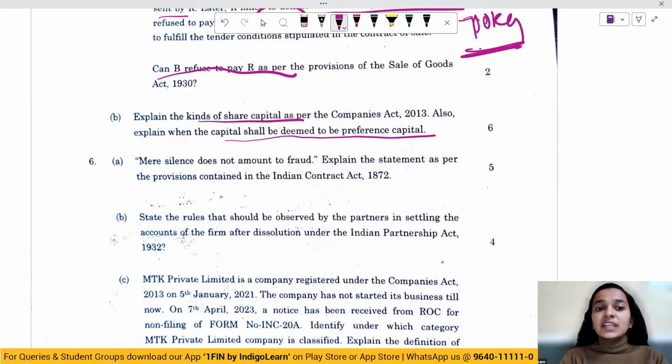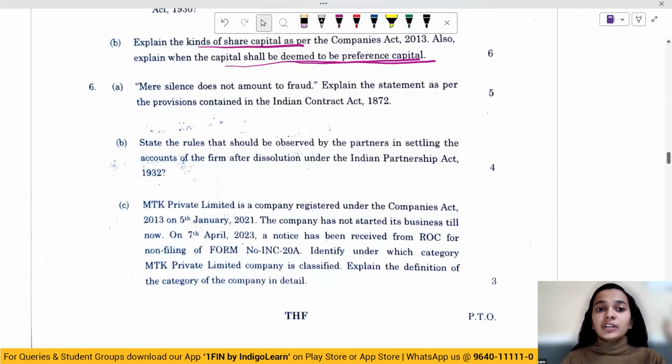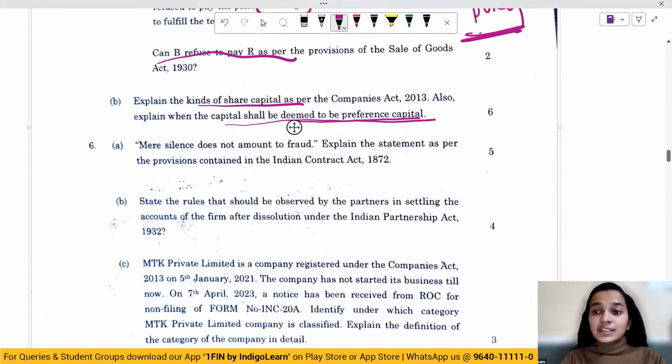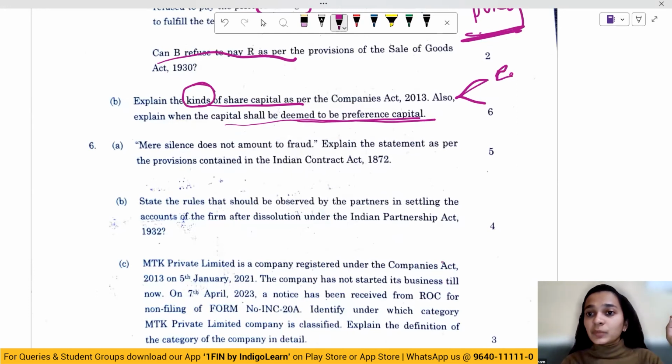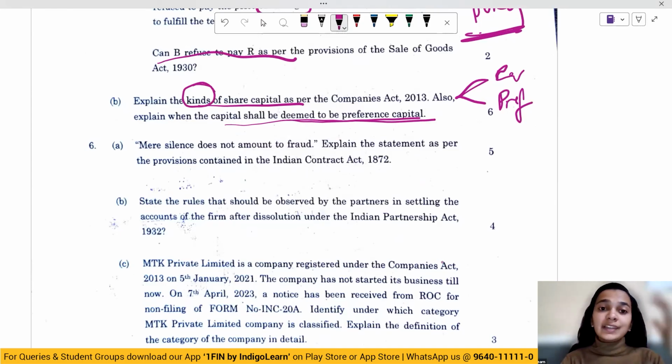And they've also asked us explain when the capital shall be deemed to be preference capital. So when there is preference given in the payment of dividend and payment of the value of the share, then in that situation we call it as preference share capital. The next question is about mere silence does not amount to fraud. But before going to that, here in this particular question, we've been asked about kinds of share capital. So this is only two, equity and preference. If you would have been asked about types of capital, then it would have been authorized, subscribed, issued. Okay.